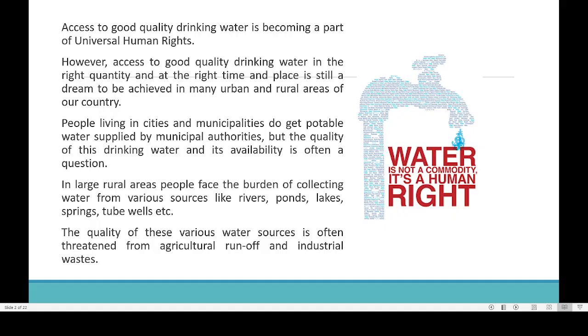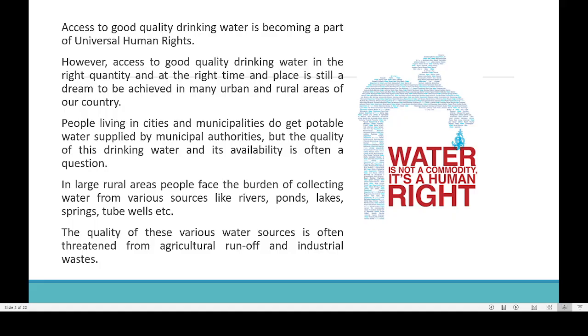One is access to good quality water is like a universal human right. So when a country is governed by a government, its most important responsibility is always providing clean drinking water to the people of the country. If the government of the country is unable to provide that clean and safe drinking water, most of the time people will consider that government as a failure. So if there is no water, people may not be able to live. So clean drinking water is almost like a human right.